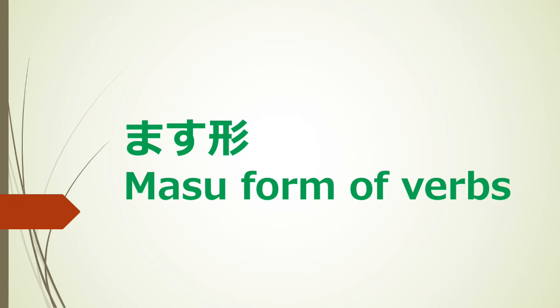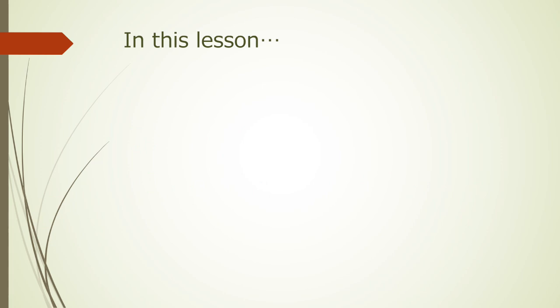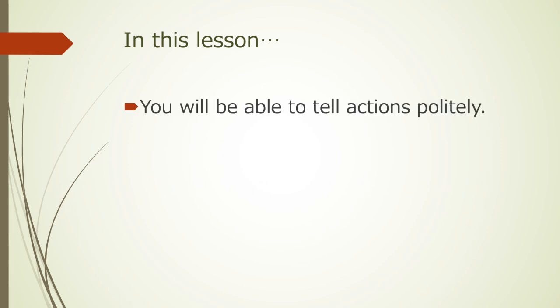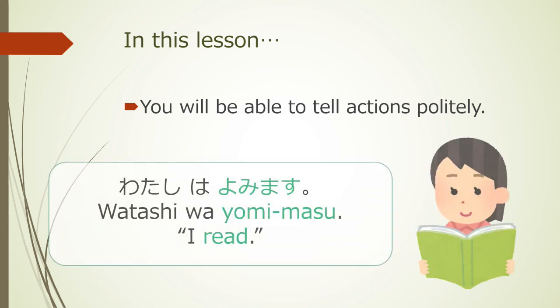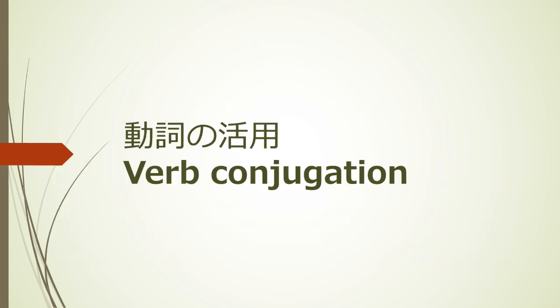Masu form of verbs. In this lesson, you will be able to tell actions politely. For example, 私は読みます。I read. 動詞の活用 verb conjugation.